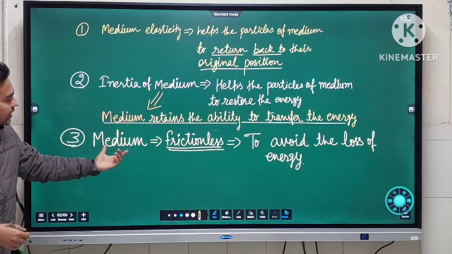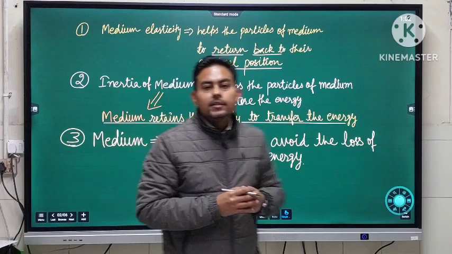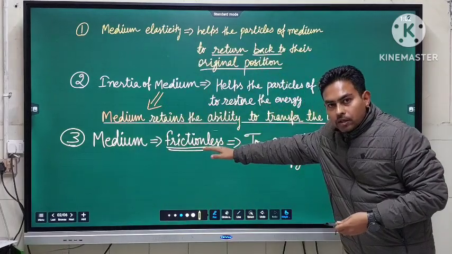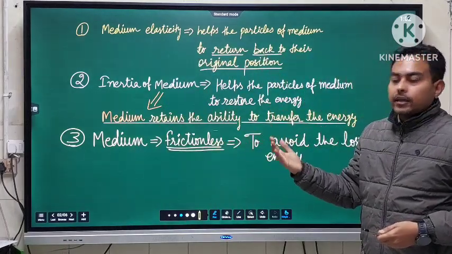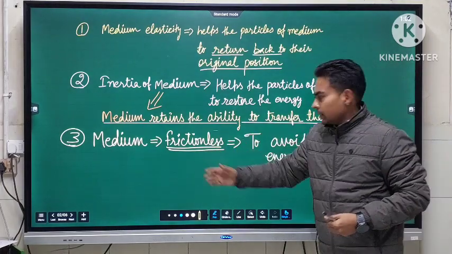The last one is that the medium should be frictionless. As the sound propagation distance increases, because of friction, energy losses occur. So to avoid the loss of energy, the medium should be frictionless.